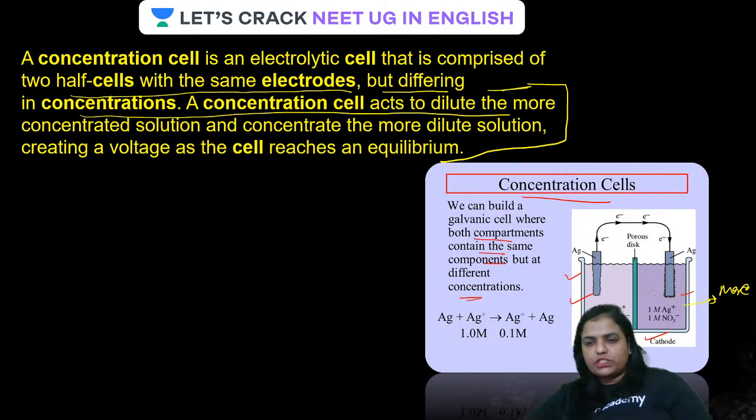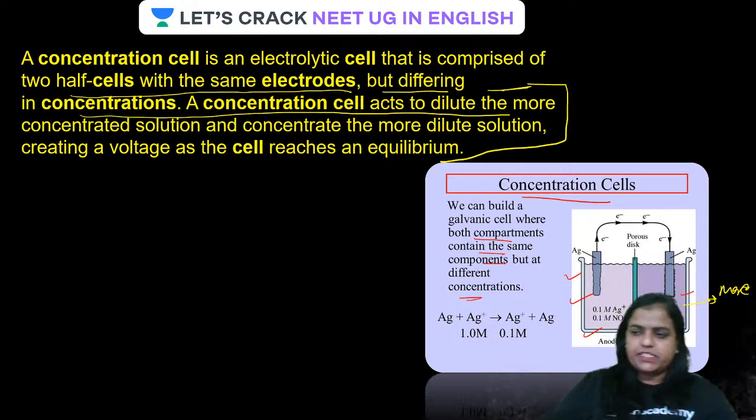Are you able to see the concentration cell? Are you able to see? I'm trying my very best. By mistake, I kept the slide over here. Anyway, you can see in the cathodic compartment, it is 1 molar silver nitrate. In the anodic compartment, it is only 0.1 molar silver nitrate.